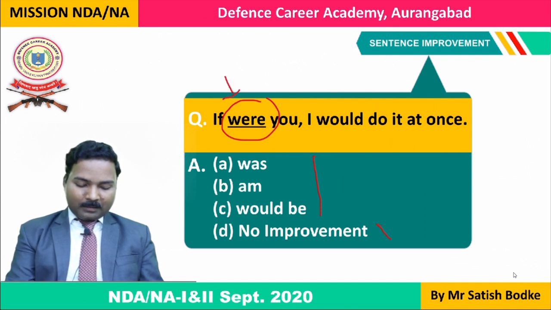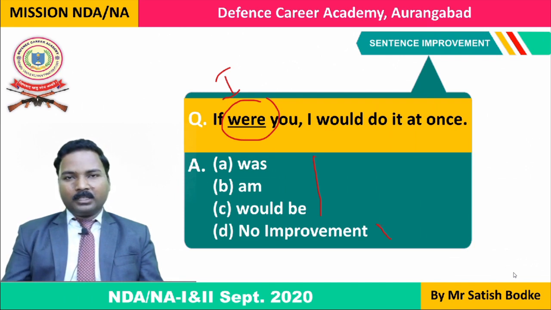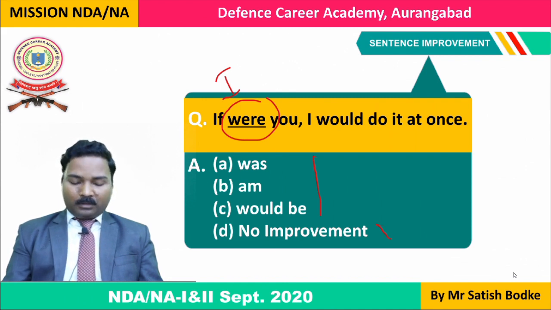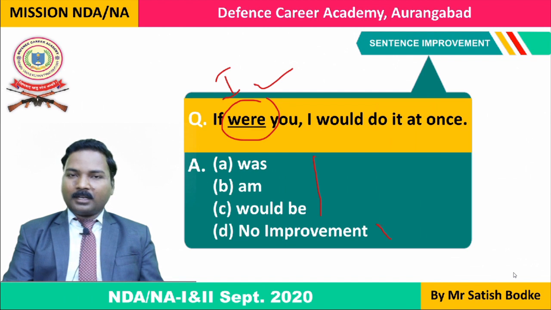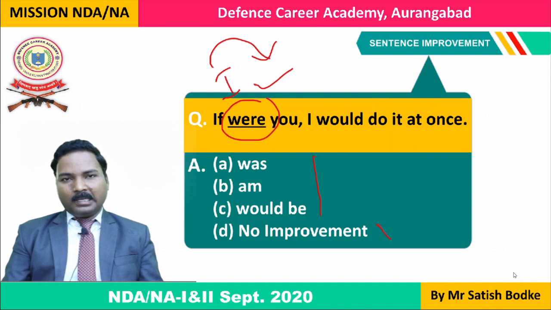If I were you, यहाँ पे वर्ड प्रिंटिंग मिस्टेक है. If I were you, I would do it at once. अगर मैं आपकी जगह होता तो मैं एक झटके में ये काम कर देता. तो if I were you, where is a correct verb here, even though the subject is singular. Where is a correct verb?